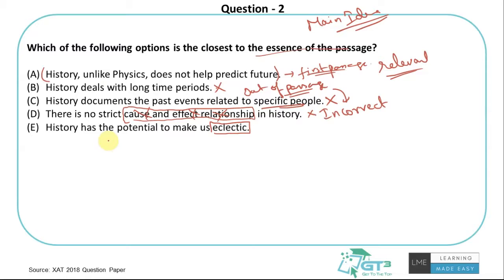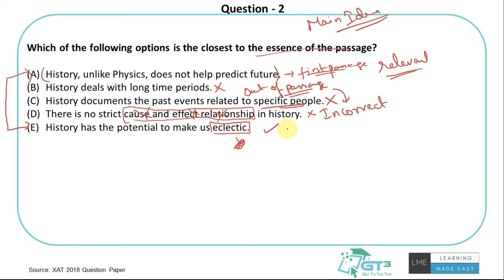Right. But maybe you might have a confusion with option A if you don't have any clue about what's eclectic at all. Because this seems to be the relevant statement, at least I see it written somewhere in the passage. If eclectic is a word which makes this option wrong, then option A could be the only option I can pick, right? But still, the first line of the passage, the first option, is not actually the essence of the passage. So that should give us confidence that this should be the answer.